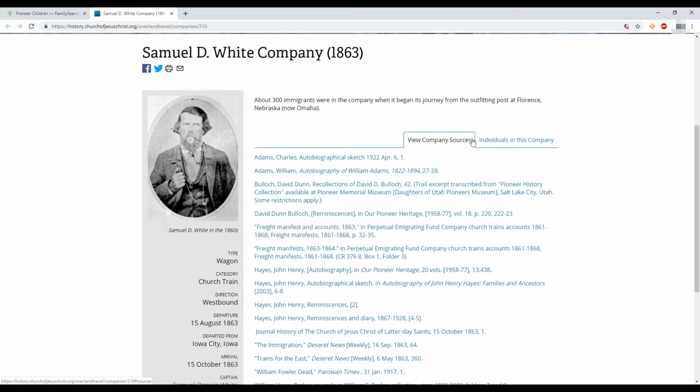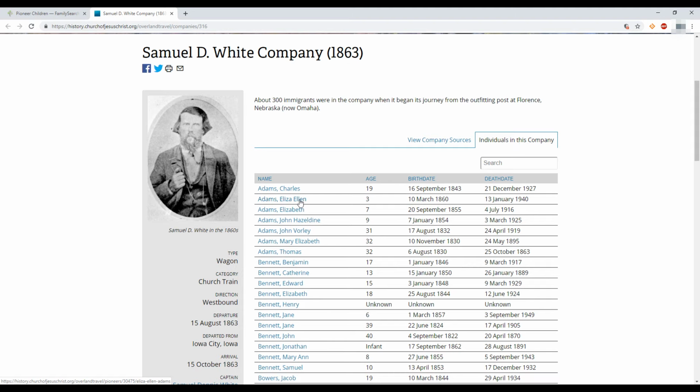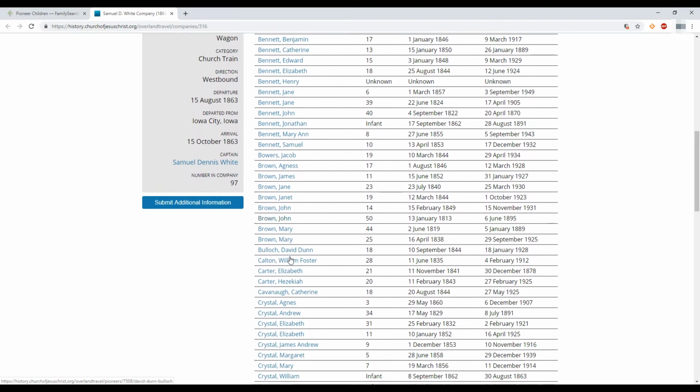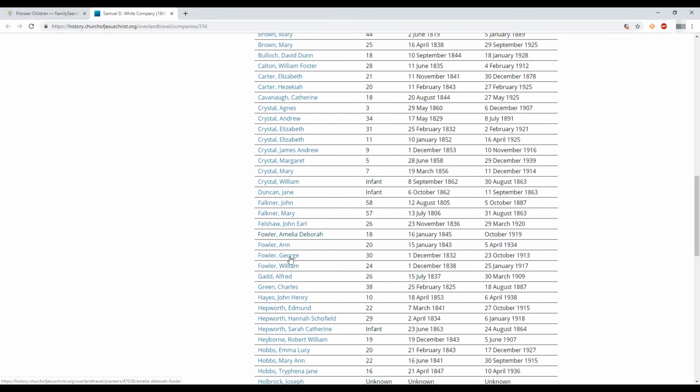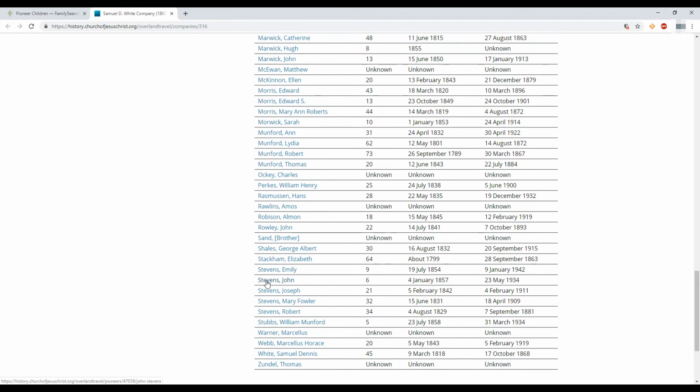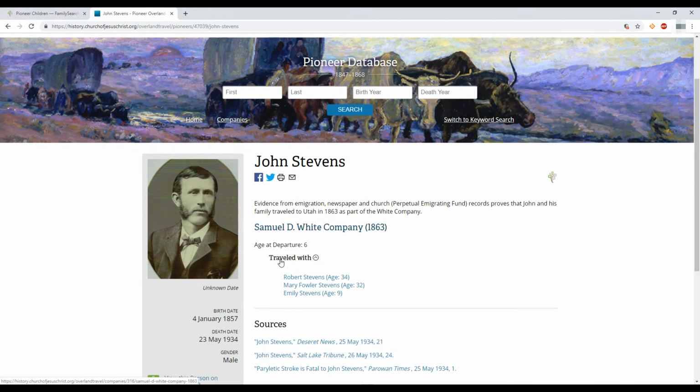And then if you want to look at the individuals who had been part of the company, you just hit this little section over here that says individuals, and it will list all the individuals that were part of that company. And then if you find one that you like, let me scroll down. Okay, like John Stevens that we saw earlier. If we click on their name, it will bring us up to their personal page